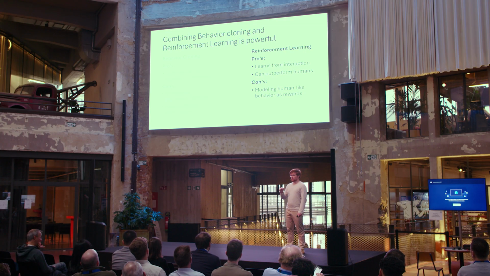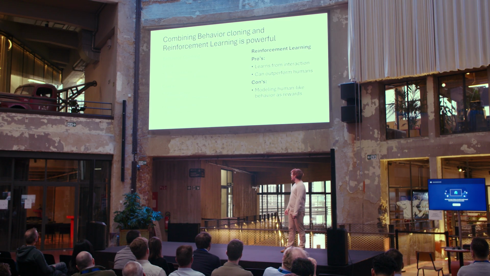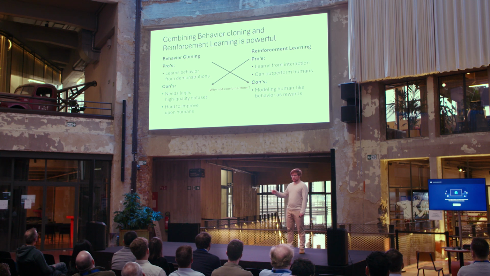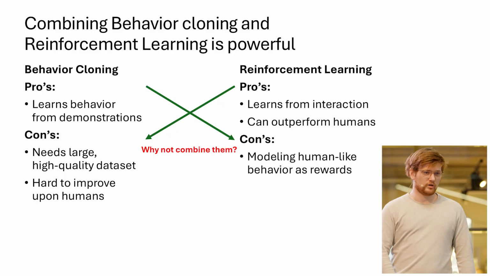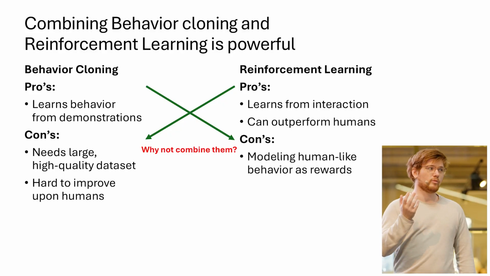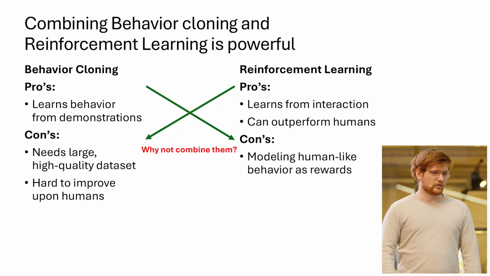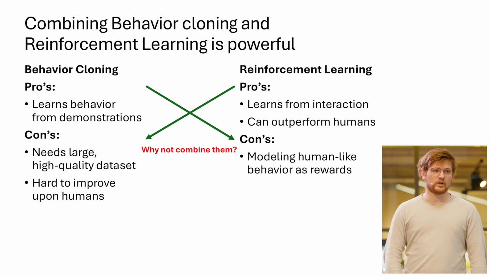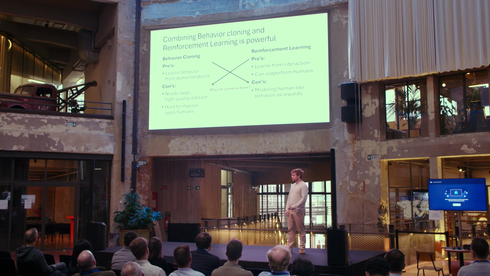So you have to define yourself, if I act like this in this situation, that's good or bad, which is very difficult. So why not combine them? As you might have noticed during the talk, both of the pros of the other methods counter the con of the other method. So if you combine them well, you probably can have a method that has none of these cons. And that's exactly what MOE Guide tries to do.